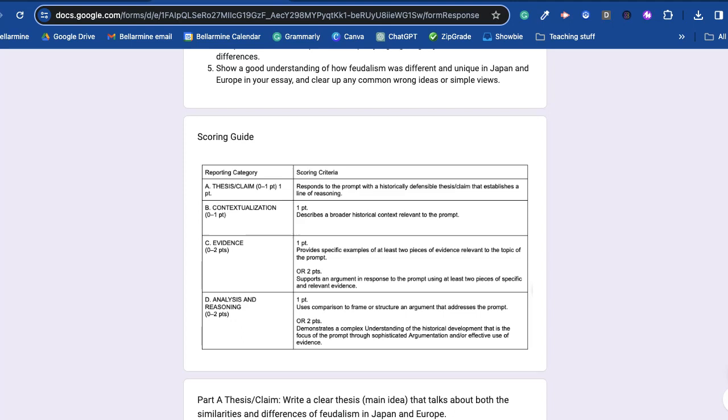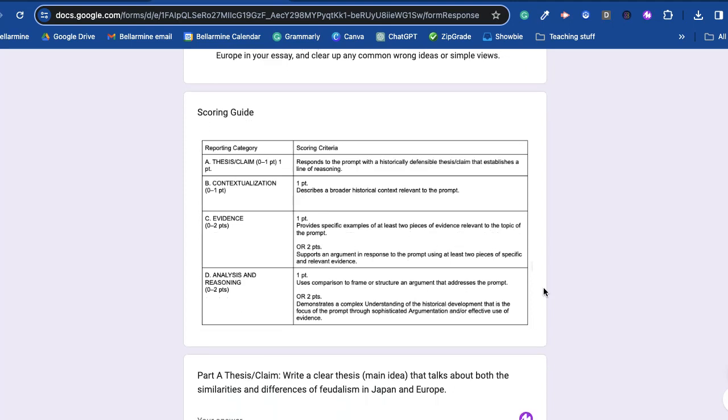You will get points for evidence. You will get 1 point for evidence if you provide specific examples of at least 2 pieces of evidence relevant to the topic of the prompt, or 2 points if that evidence supports an argument in response to the prompt using at least 2 pieces of specific and relevant evidence.